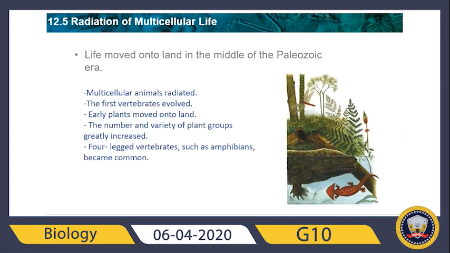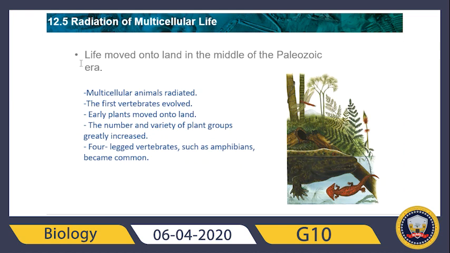So guys, the middle of the Paleozoic era was a time of great diversity. As life moved onto land, the number and variety of plant groups greatly increased. For example, 4-legged vertebrates such as amphibians became common.